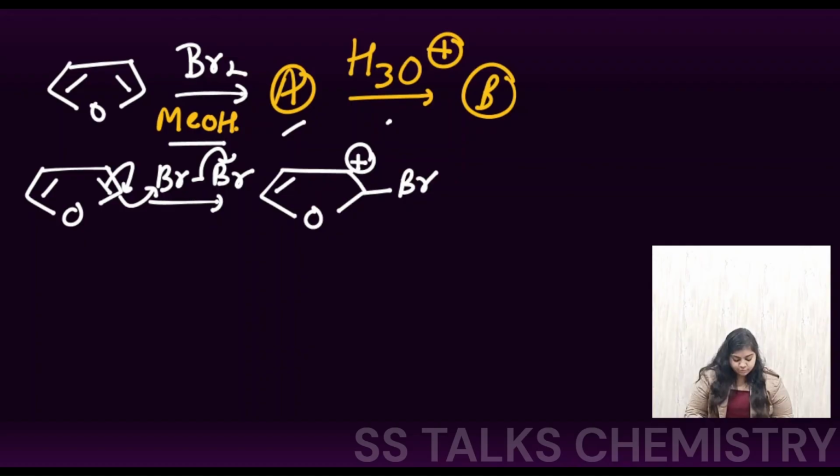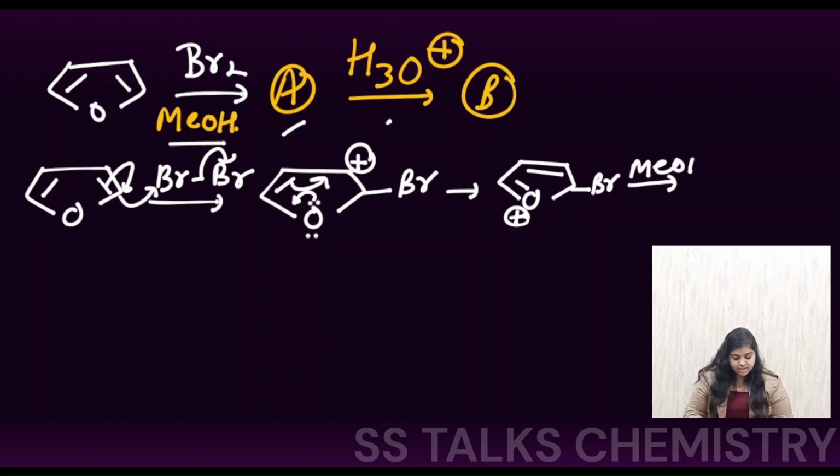Now what is going to happen next? This oxygen's electron density can move, and this positive charge can be neutralized, giving us this species. Now a positive charge is at this oxygen center, and the Br is there. In the reaction medium, methanol is present.